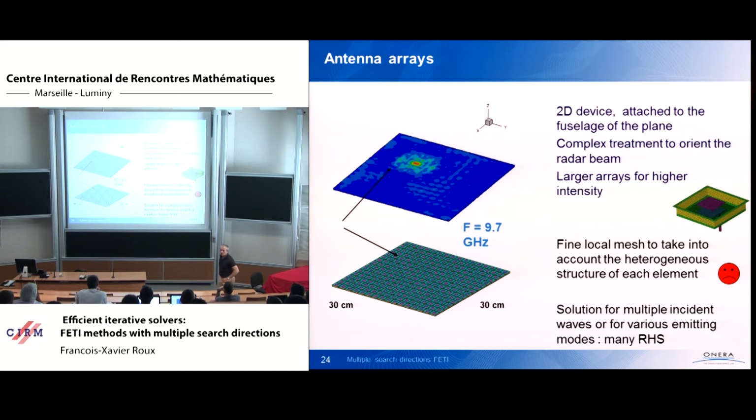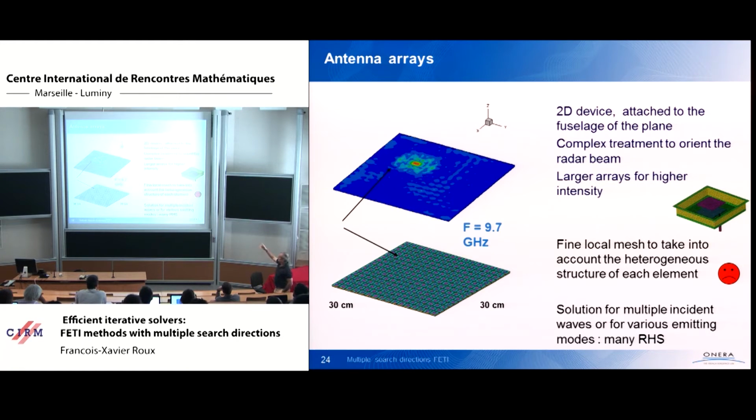In fact, these devices are radar antennas for airplanes or aerospace systems that are, in some sense, two-dimensional. It is a two-dimensional grid of very small emitting antennas that are very, very thin.